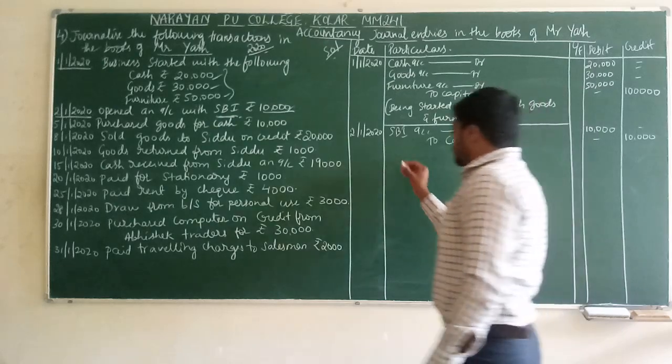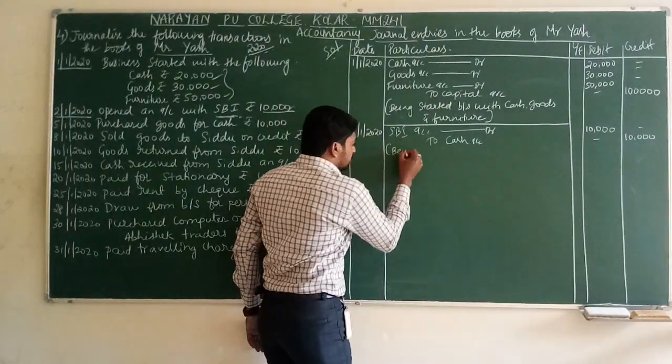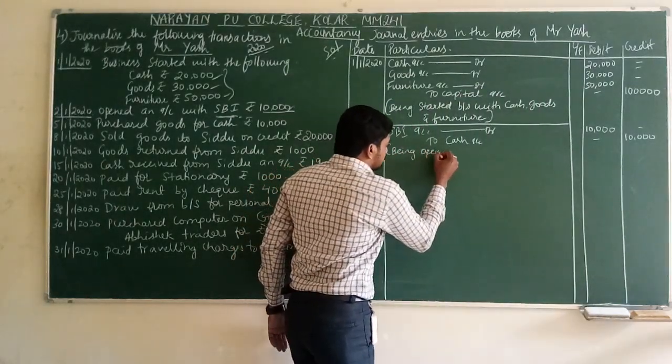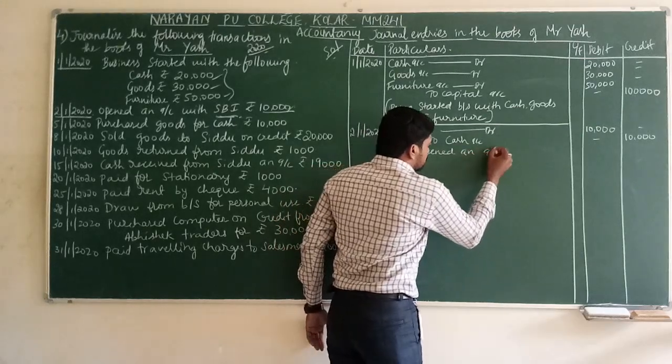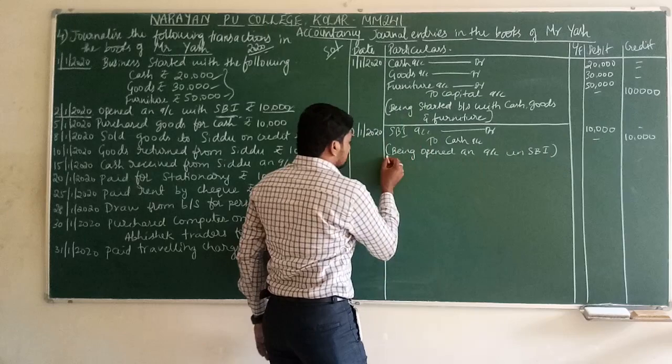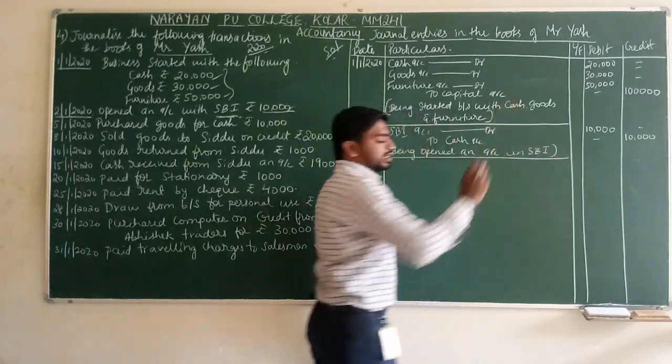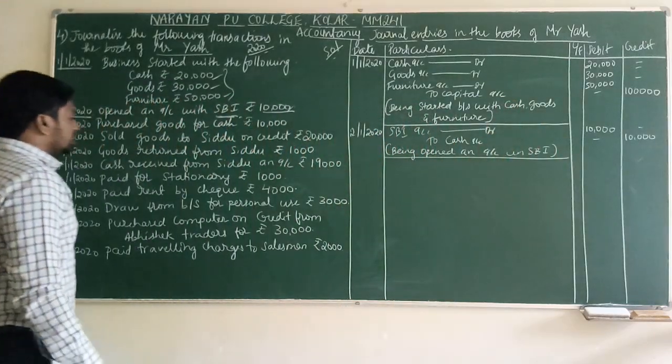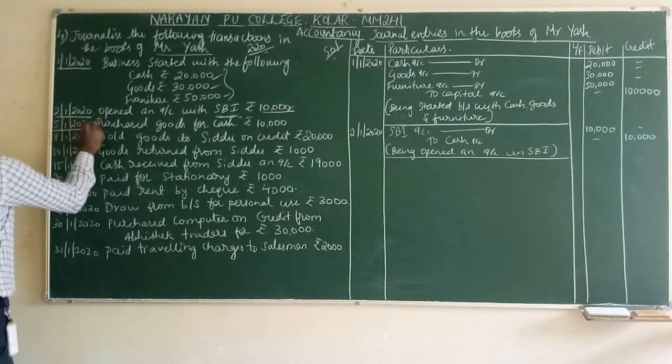Close the transaction. Narration: being opened an account in SBI. This is sufficient and close the journal entry. Come to the third transaction.